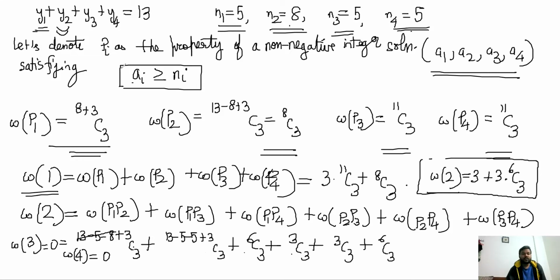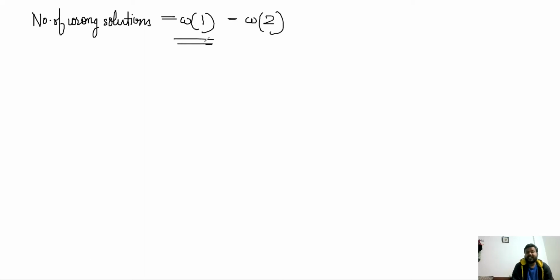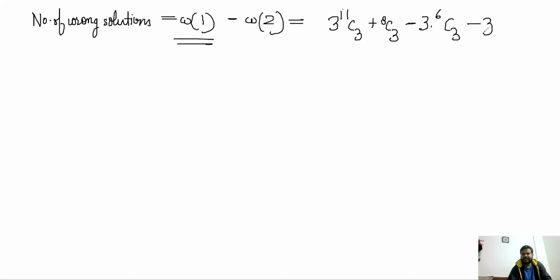Now by inclusion and exclusion, the number of wrong solutions will be W1 minus W2. Because in W1, you could also have had the case where you were having 2 wrong, but it was already counted in 1, right? Because 2 variables could have been wrong in 1, because we were not caring about other variables once one of them was wrong. So W1 minus W2 becomes simply 3 times 11C3 plus 8C3 minus 3 times 6C3 minus 3, right?